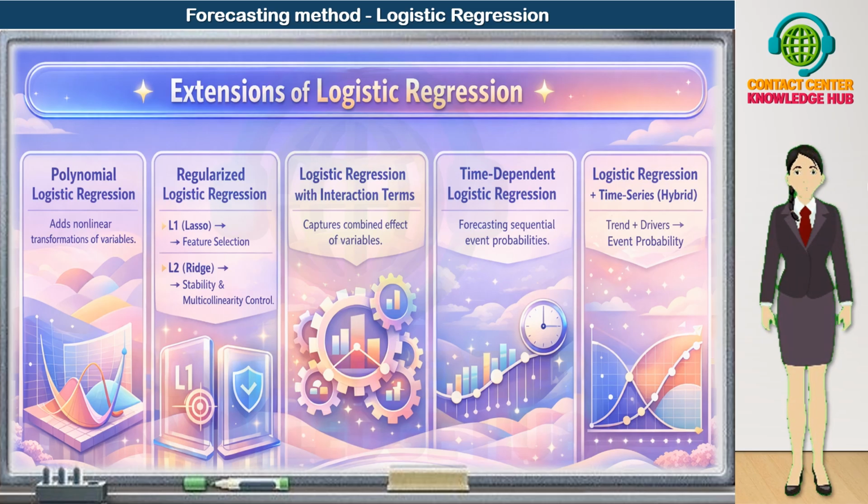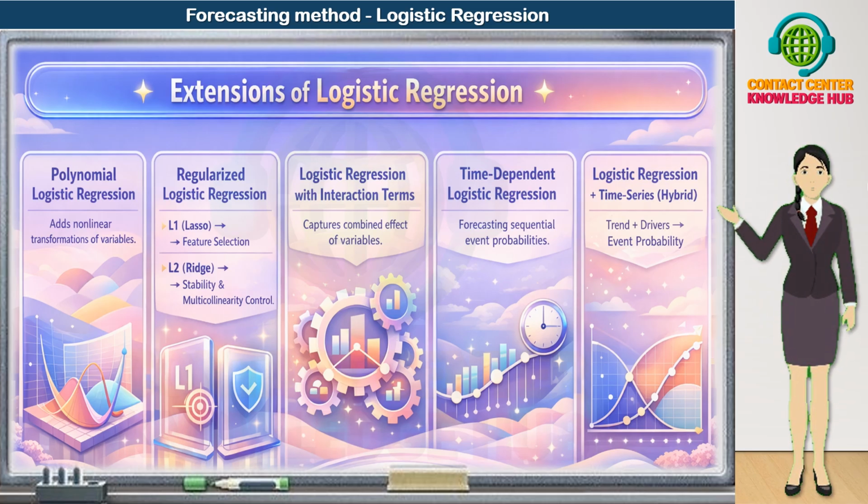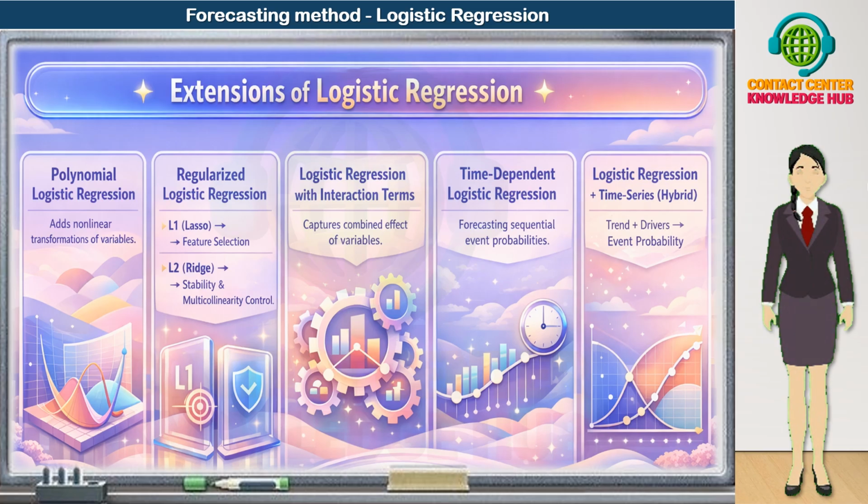In summary, these extensions: polynomial logistic regression, regularized logistic regression, interaction terms, time-dependent logistic regression, and hybrid time series combinations, take the core logistic regression framework and make it much more powerful and flexible for modern forecasting and risk analytics.